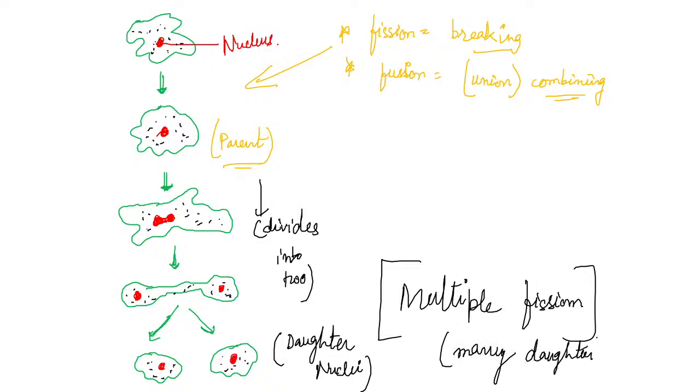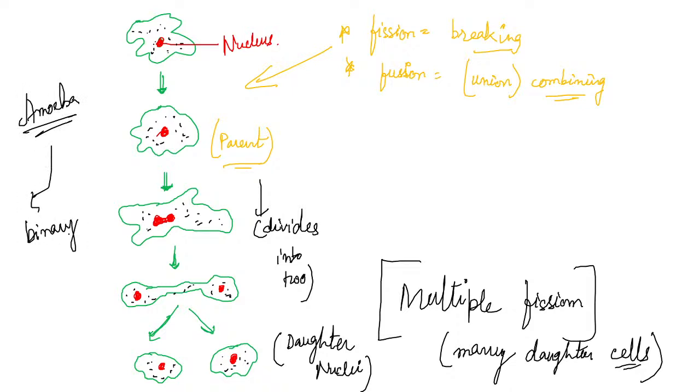Daughter cells. Okay, and this is also found in amoeba. Amoeba can go through binary fission, and multiple fission can also be seen in amoeba. Okay, both binary fission and multiple fission can be seen in amoeba, but in the amoeba, multiple fission is very minute.